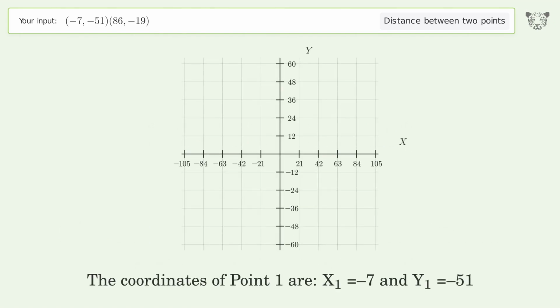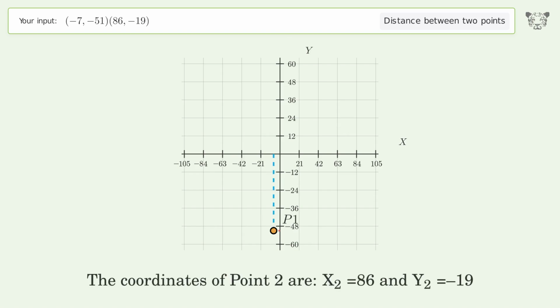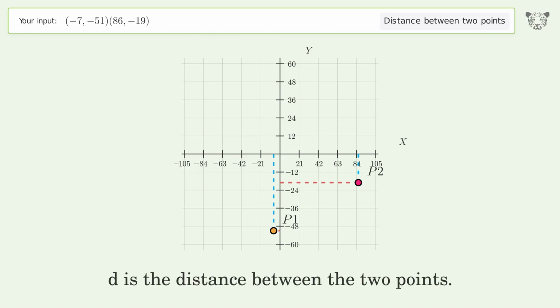The coordinates of point 1 are x1 equals -7 and y1 equals -51. The coordinates of point 2 are x2 equals 86 and y2 equals -19. D is the distance between the 2 points.